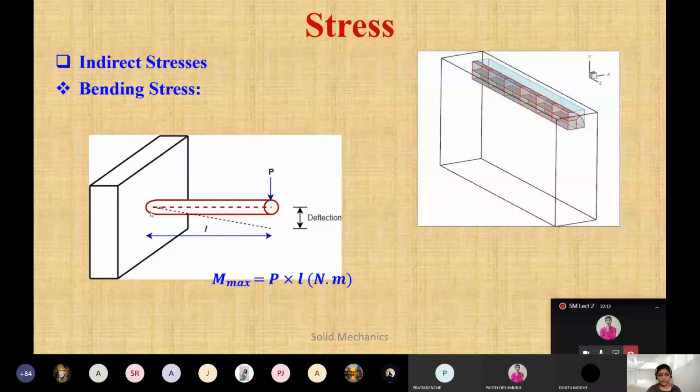Suppose this portion is fixed to this wall and this end is open, and the load is applied from the top. Top से अगर load apply हो रहा है, तो what will happen to this portion? It will try to deflect downward. Clear this one? That is called deflection. So here the bending moment is P, that is force into L. That's why it is Newton meter, or it may be Newton mm. So this is called a bending stress, because it will try to bend the material. वो material bend होगा.